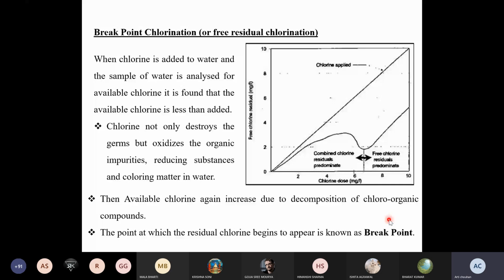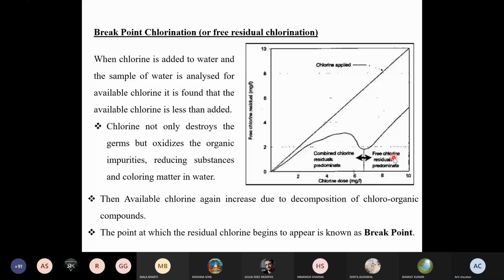These three terms should be understood clearly before going into detail of the breakpoint chlorination. First one is residual chlorine, which is there on the y-axis. What is the residual chlorine? Second thing is the combined chlorine. What is the combined chlorine, which is actually written here on that graph? And third one is the free chlorine. What is that free chlorine? Let's discuss first the free chlorine.